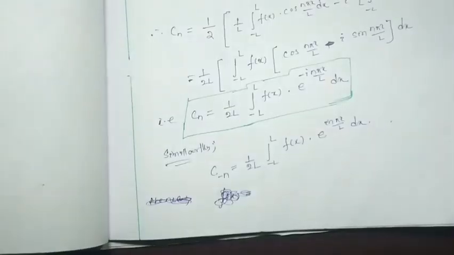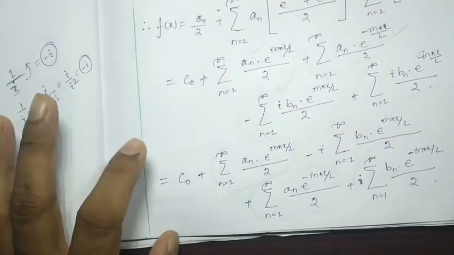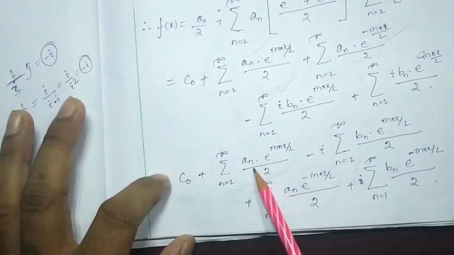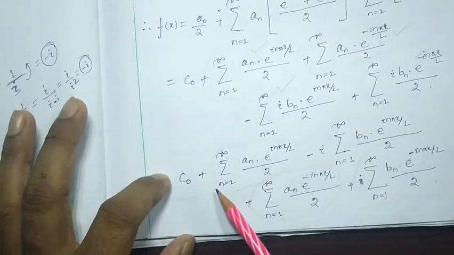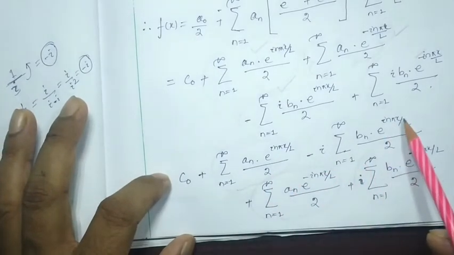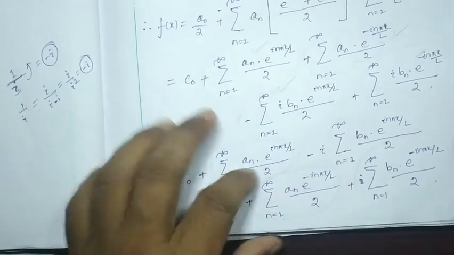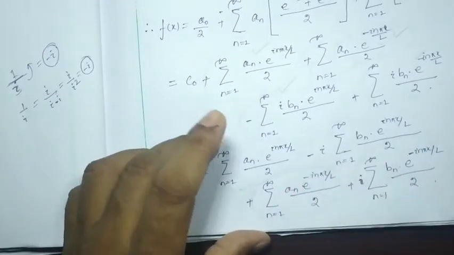See, here you can see. Okay, next page, what will it be? See, C0 will be here. 1 by 2 from these 2 terms I can take outside, and e to the power i n pi x by l also I can take outside. Both are common to these 2 terms.